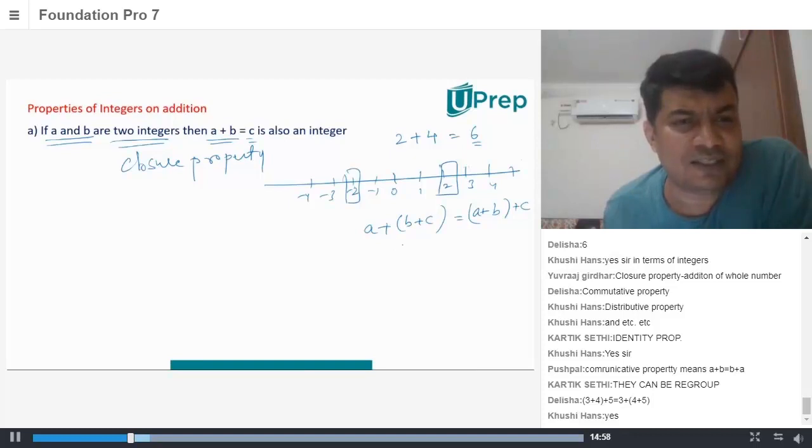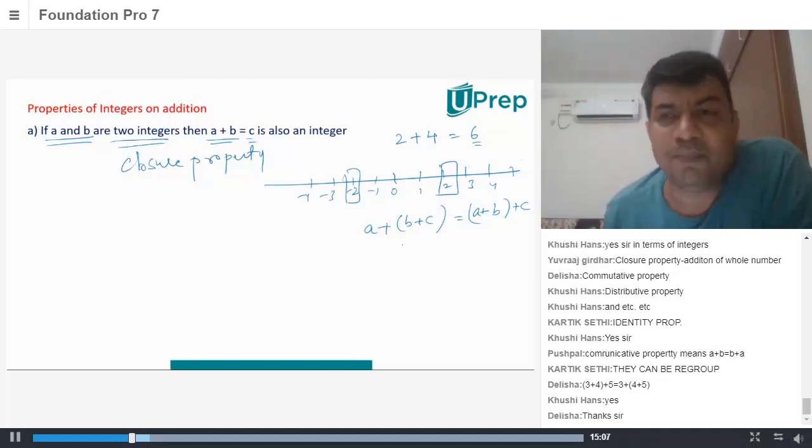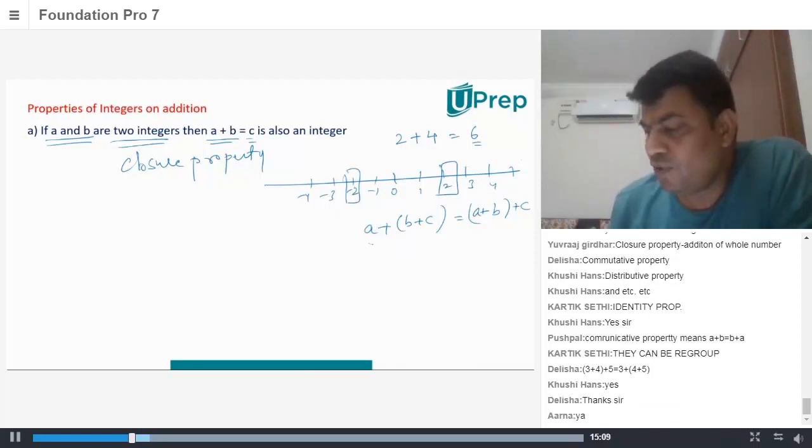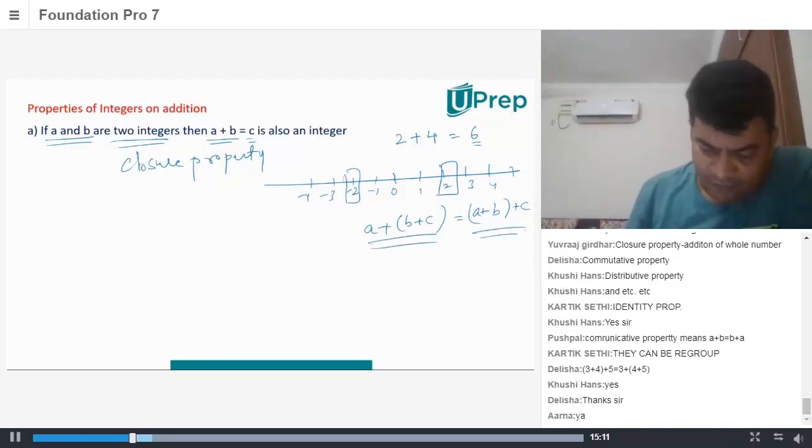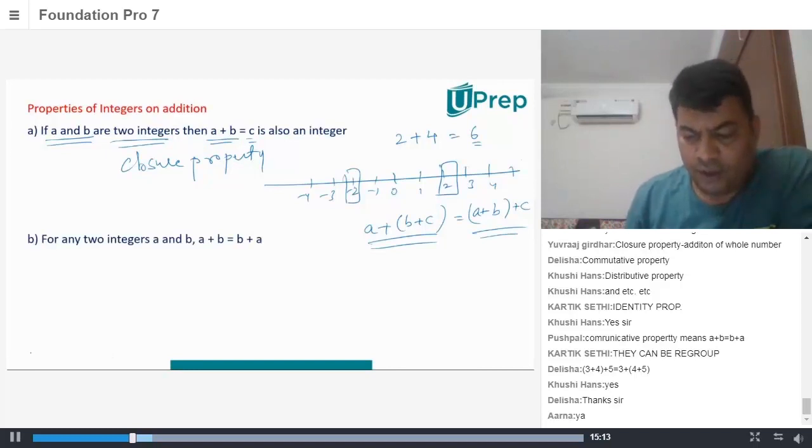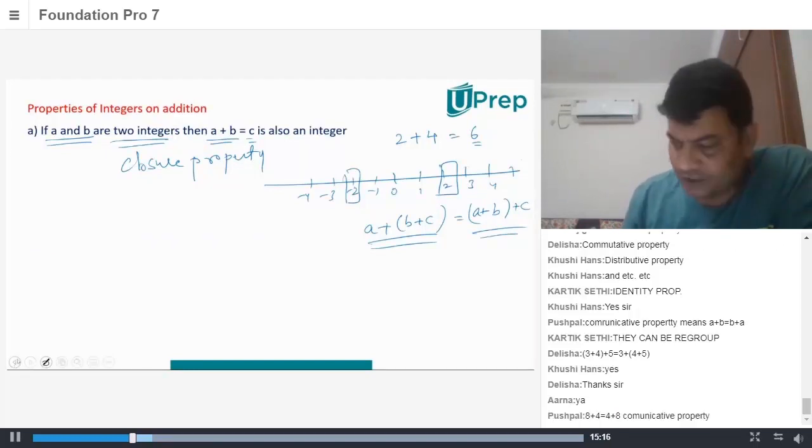Very good, Delisha. She says the grouping doesn't matter. 3 plus 4 plus 1, 5 is equal to 3 plus 4 plus 5. Very good, Delisha. Every one of you, I'm impressed. So all of you understand what is an associative property. Very good.